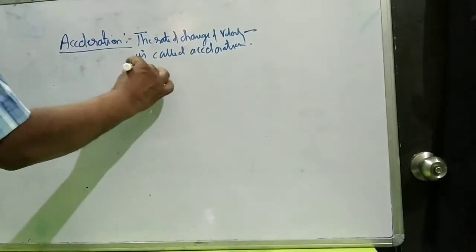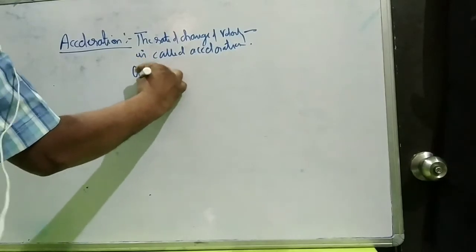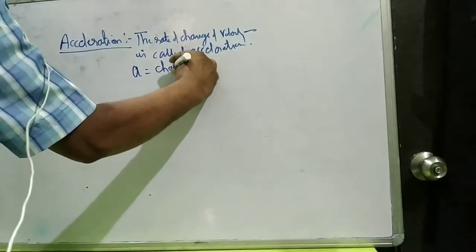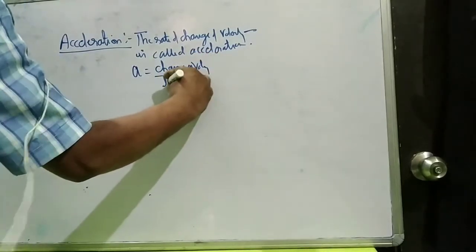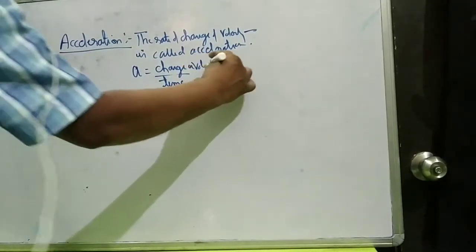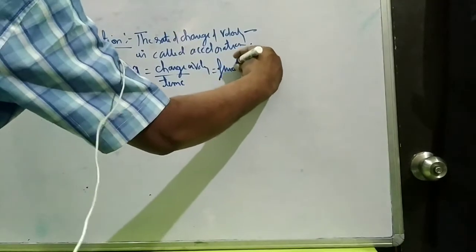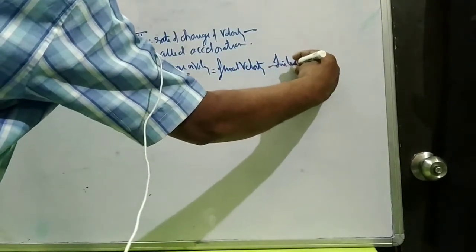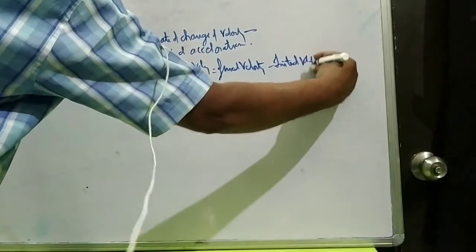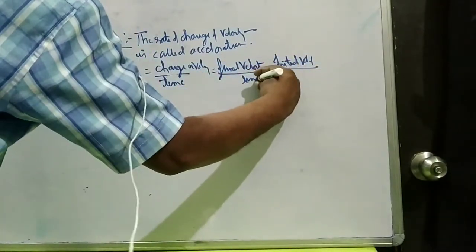What do you mean by the rate of change? It is denoted by small a, change in velocity upon time. Change in velocity means final velocity minus initial velocity upon time.